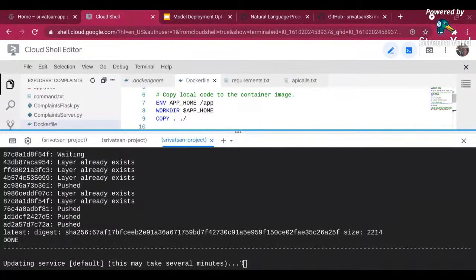I am new to containers. Where do you suggest I should start? There are a lot of free environments. I think I forgot the name, Katacoda or something. I'll do one thing, I'll post it in the video description. You can go and search. There are environments that allow you to learn Docker, run Docker commands and everything. It's completely free.